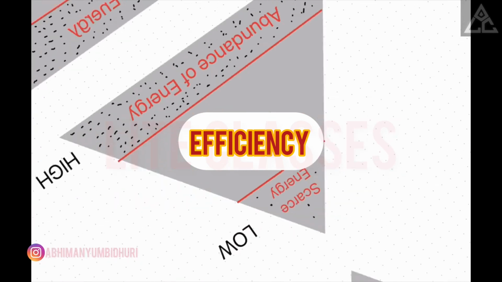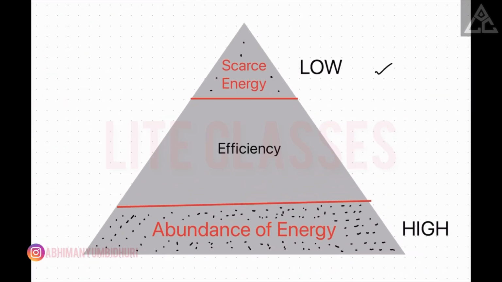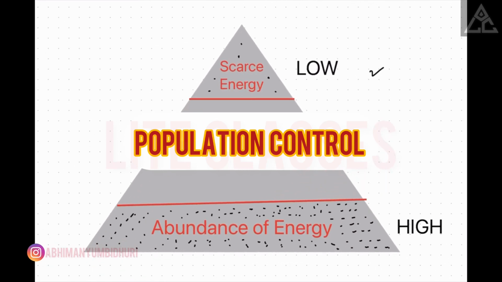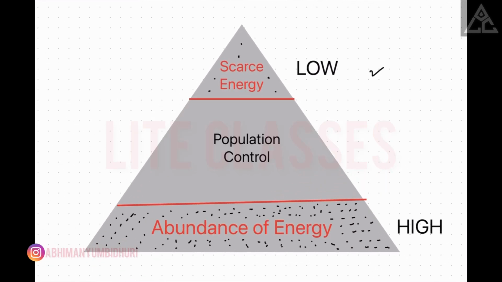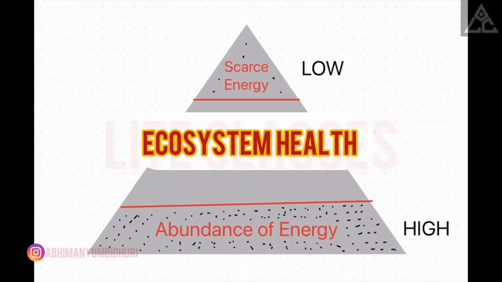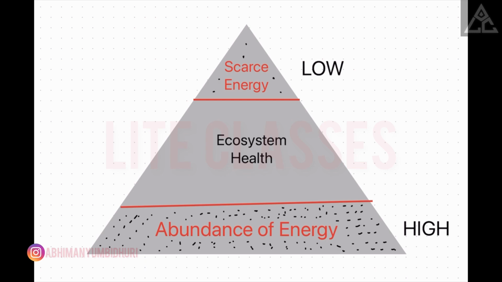With less energy available at higher trophic levels, organisms at these levels tend to be more energy efficient. This energy efficiency is crucial for their survival as they must make the most of the limited energy they receive. Scarce energy at higher levels limits the number of individuals that can be supported. This acts as a natural population control mechanism, preventing overpopulation of higher trophic level organisms. The flow of energy influences nutrient recycling and ecosystem health. Abundant energy at lower levels ensures robust nutrient recycling, benefiting the entire ecosystem.